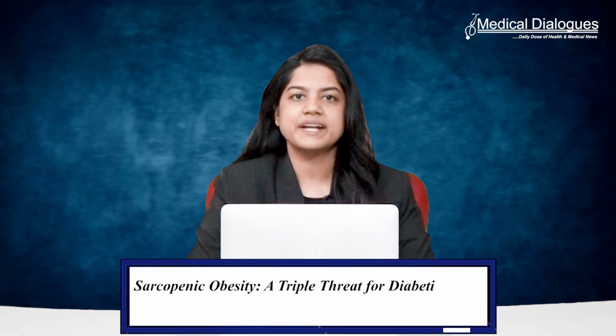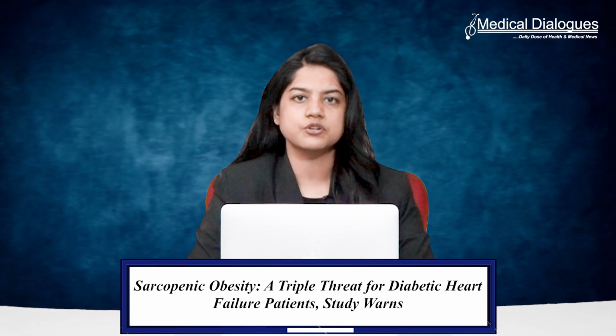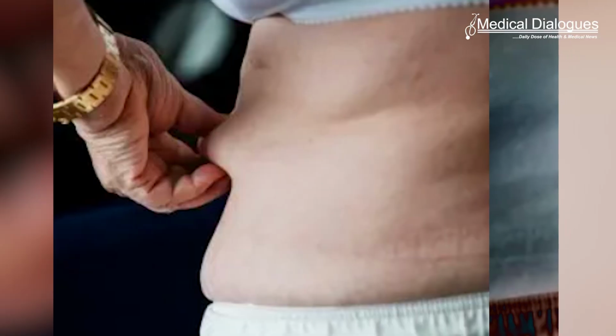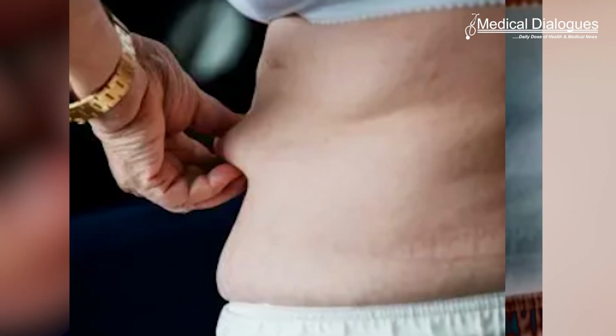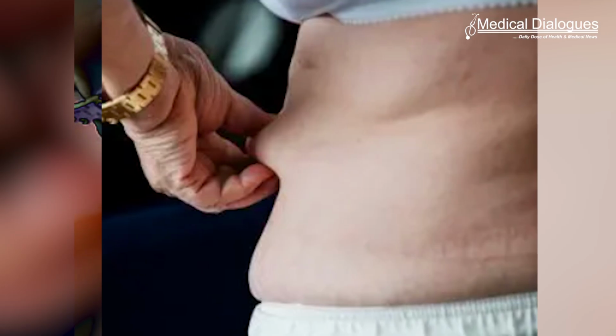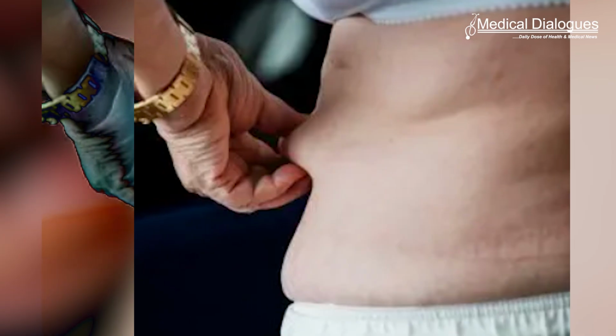Over a median follow-up of 35.1 months, 25.8% experienced adverse outcomes, with the worst prognosis observed in the SO group. The findings showed that sarcopenic obesity appears to be a high-risk condition in diabetic patients with heart failure with reduced ejection fraction, contributing to adverse left ventricular remodeling and poor clinical outcomes.